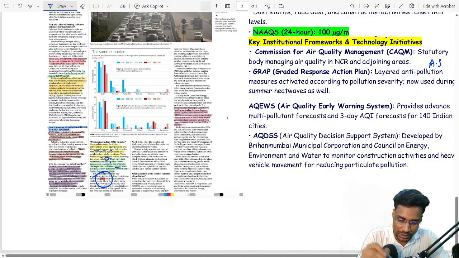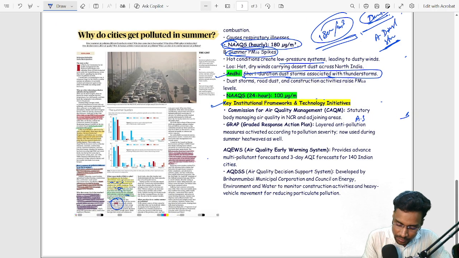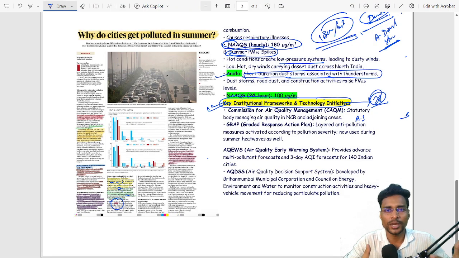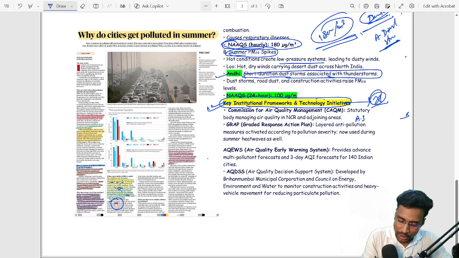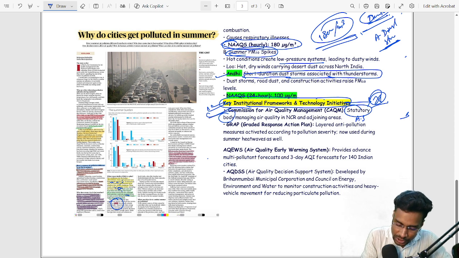That is the most important concept. Now coming to the key institutional framework and technology initiatives. ये बहुत ही इंपॉर्टेंट है गवर्नेंस पॉइंट ऑफ व्यू से, because you are all aspiring bureaucrats, तो गवर्नेंस पॉइंट ऑफ व्यू से आप लोगों को जानना बहुत जरूरी होता है। तो पहले आते हैं CAQM, Commission for Air Quality Management. It is a statutory body managing air quality in the NCR region and adjoining areas.